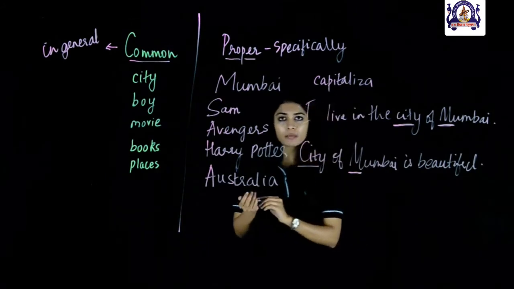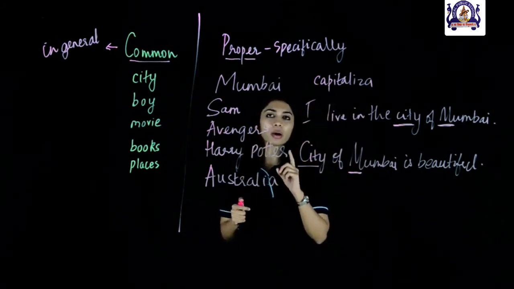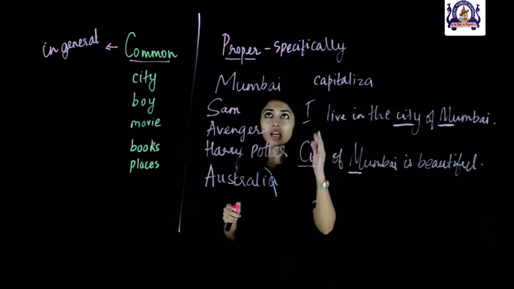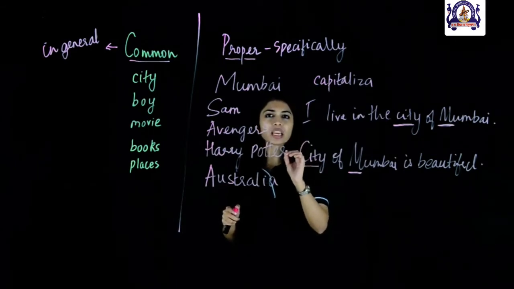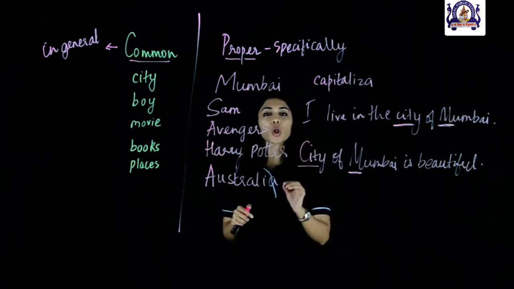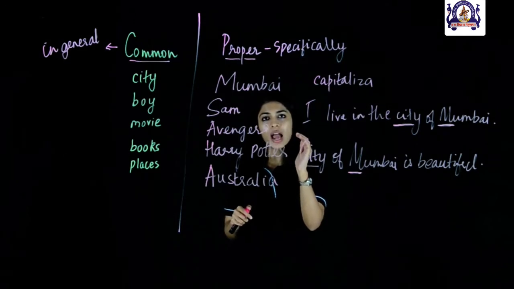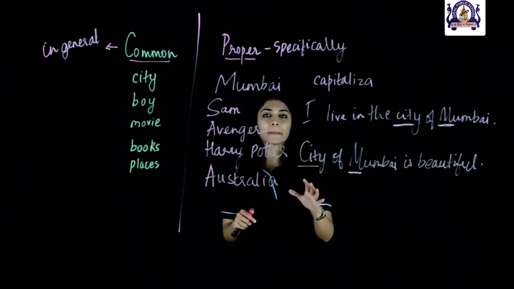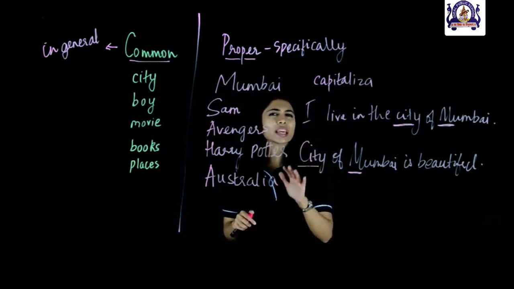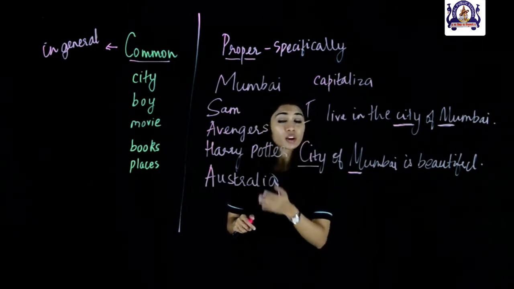So, two things to remember: common nouns, we talk about them generally. Proper nouns, we talk about something specifically, and we always capitalize our proper nouns, and we do not always capitalize our common nouns. We only capitalize them if they come at the beginning of a sentence.